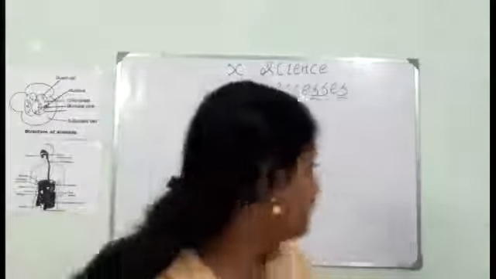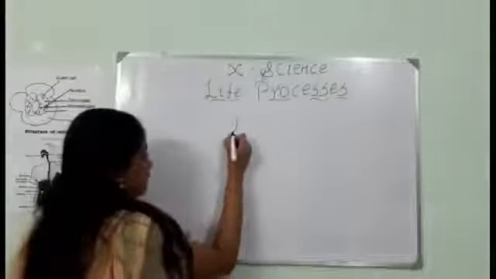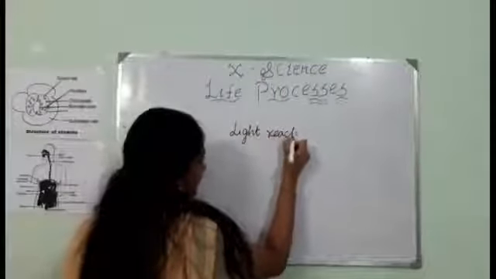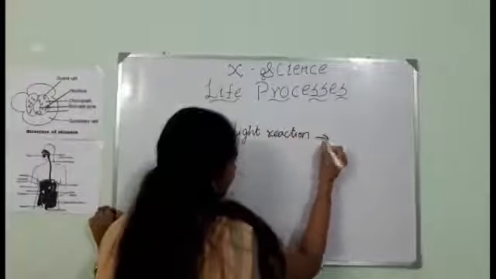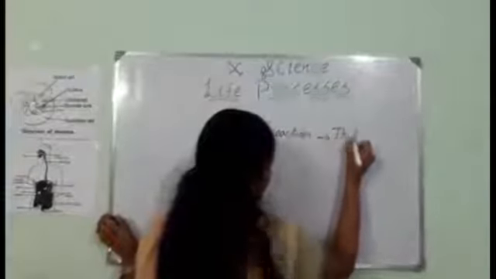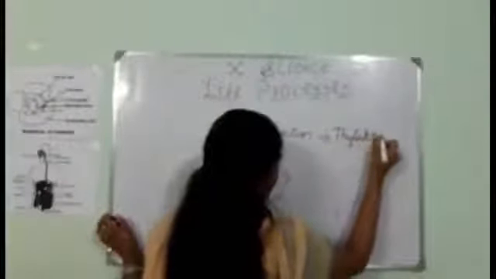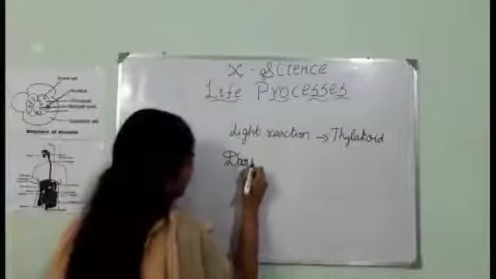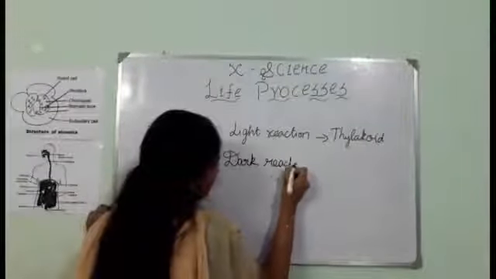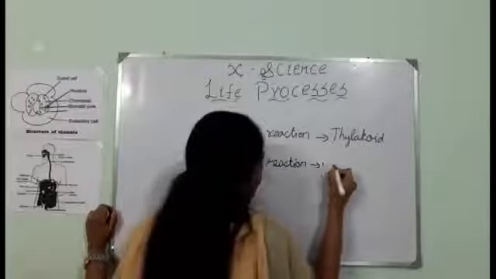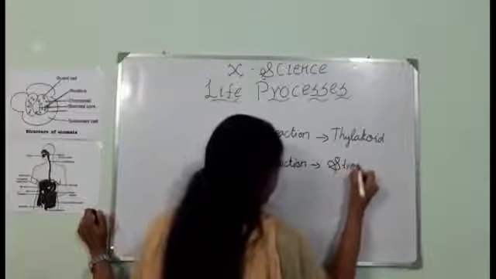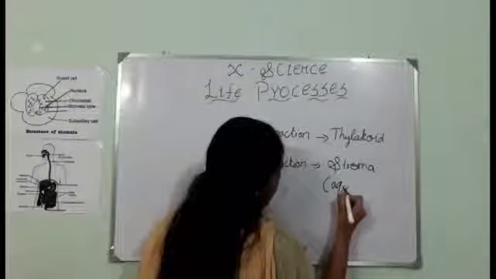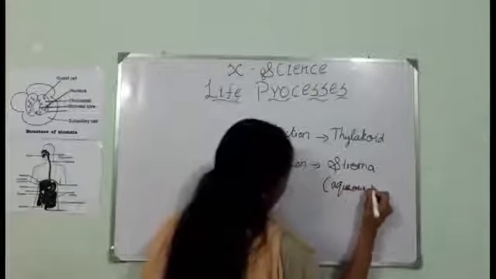Now if you see, the light reaction takes place in the thylakoid of the chloroplast, whereas the dark reaction takes place in the stroma of the chloroplast, which I have already told you is the aqueous fluid.